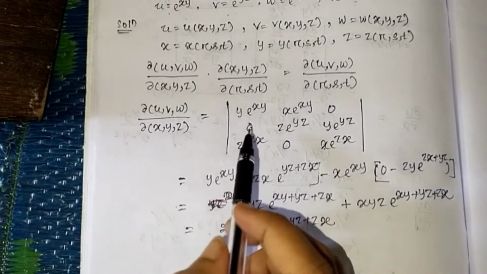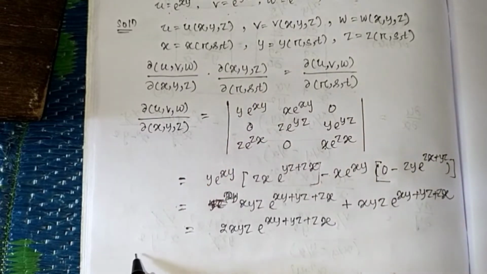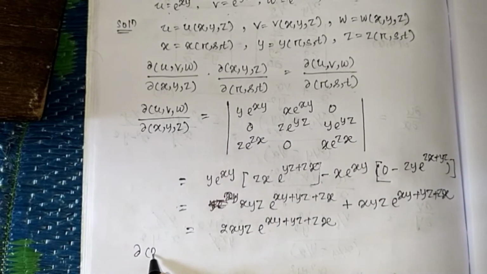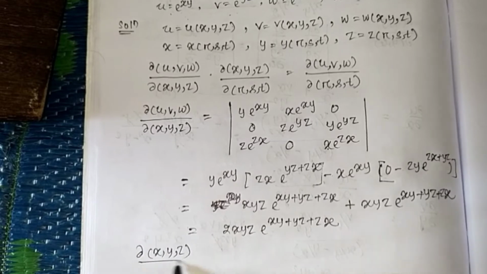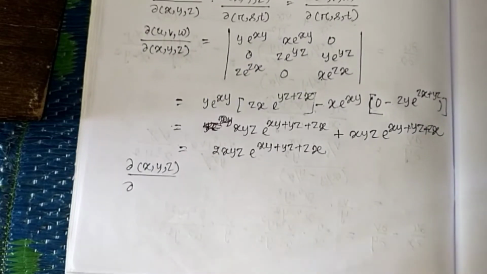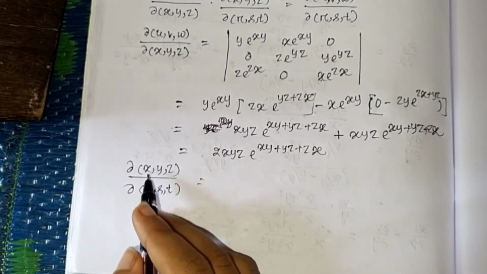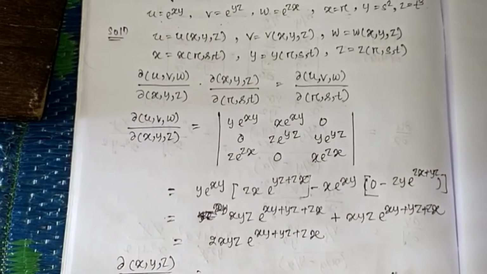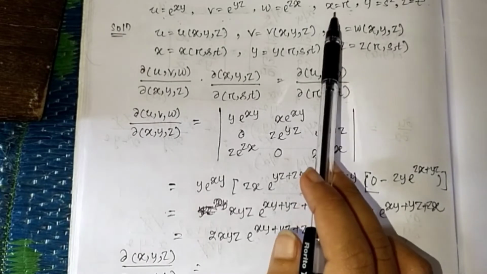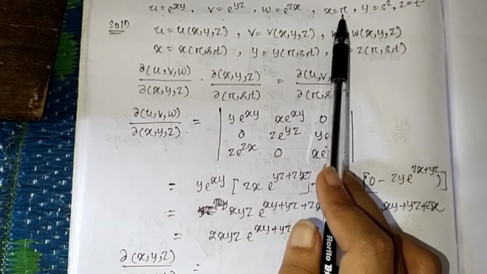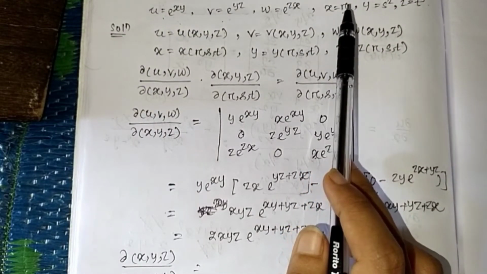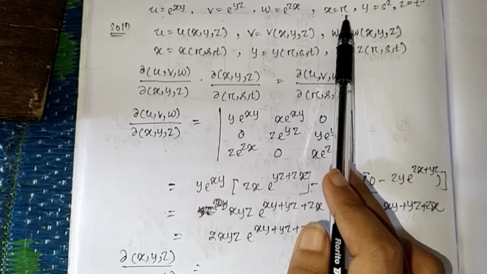Then we will find the Jacobian of x, y, z with respect to r, s, t. So first of all, del x by del r is 1, del x by del s is 0, and del x by del t is 0.